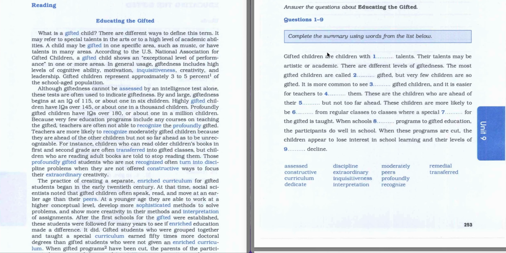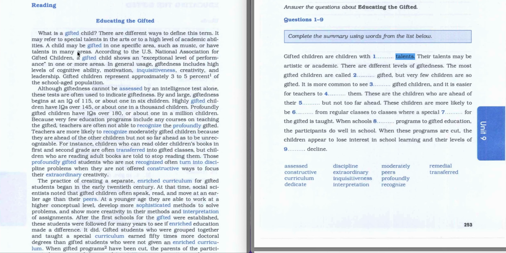Questions 1 to 9. Complete the summary using words from the list below. Gifted children are children with talents. Which kind of talents? So we're going to figure it out. Our keyword is going to be talents. I'm not highlighting gifted children because the whole text just contains information about gifted children. So we're going to focus on the main keyword, which is talents.